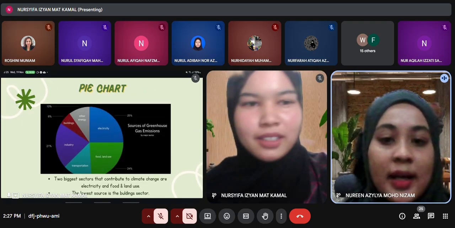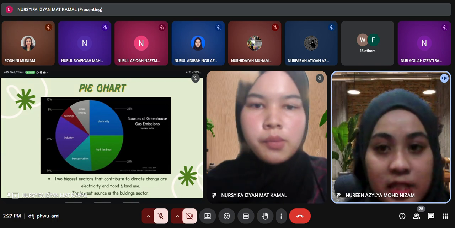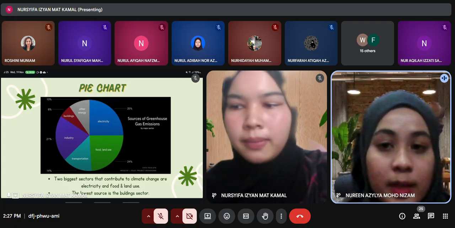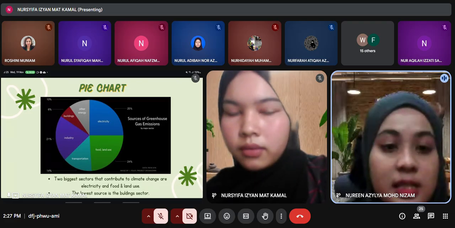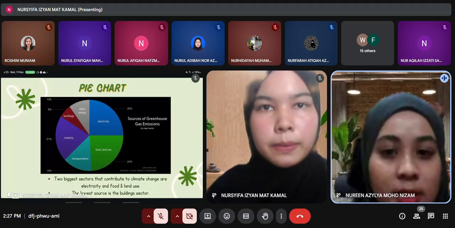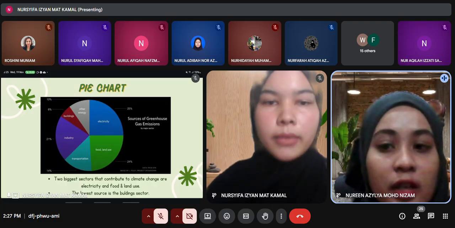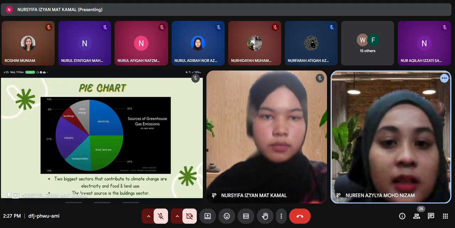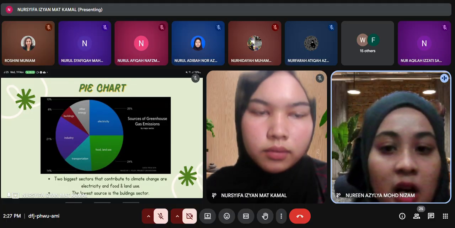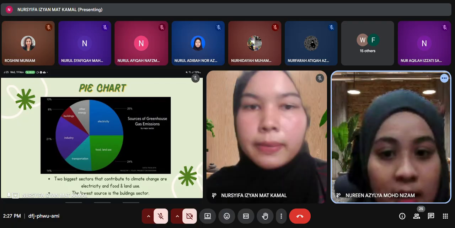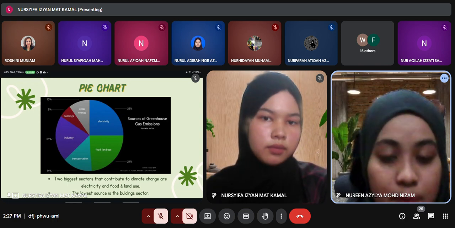Thank you, Shifa. My name is Nureen Azylya binti Muhammad Nizam. I will explain our second chart, which is the pie chart. This chart displays where most greenhouse gas emissions come from. Based on the chart, the biggest source is electricity, which produces 25% of gas emissions. Next is food and land use at 24%, including farming and deforestation. Third, industry contributes 21%, while transportation such as cars and airplanes is at 40%. Smaller sources include other energy at 10% and buildings at 6%.